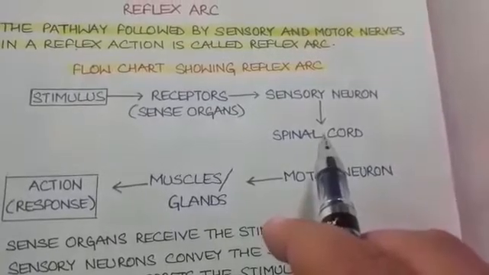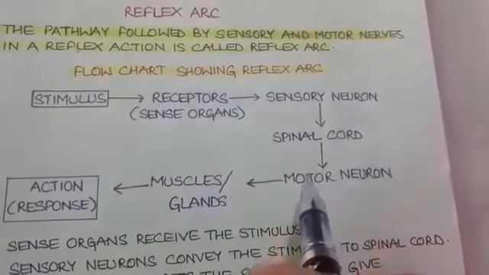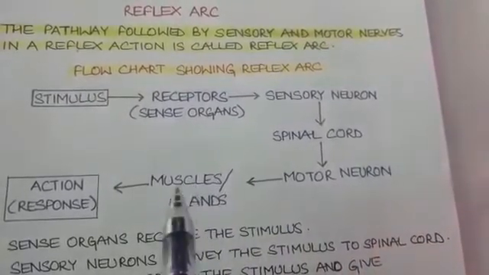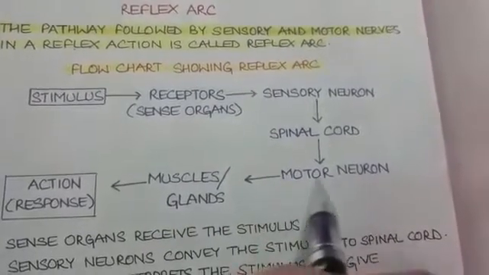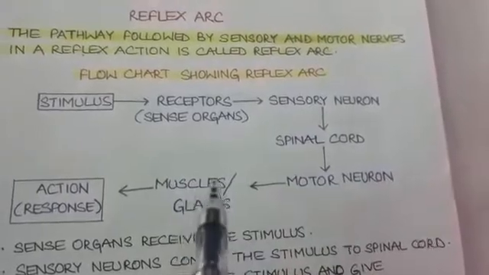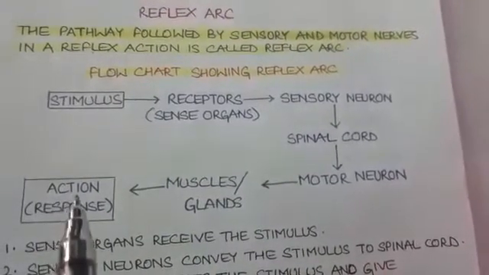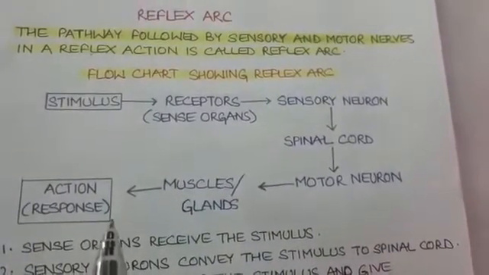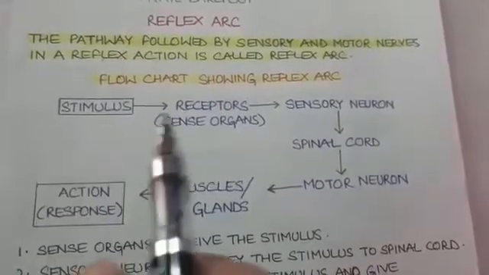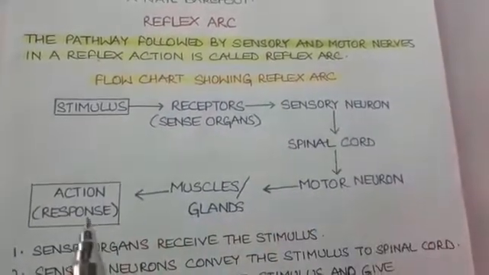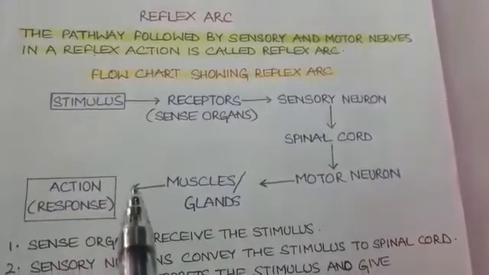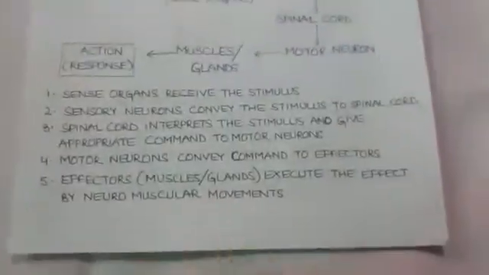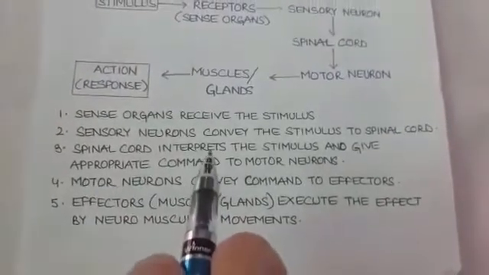This response is brought to the effector organs, that is the muscles or the glands, through motor neurons, and in these effectors the action or the response is generated. So this is the pathway that is followed by a reflex action, and this pathway is referred to as reflex arc.